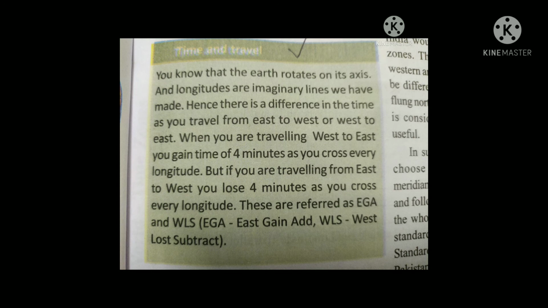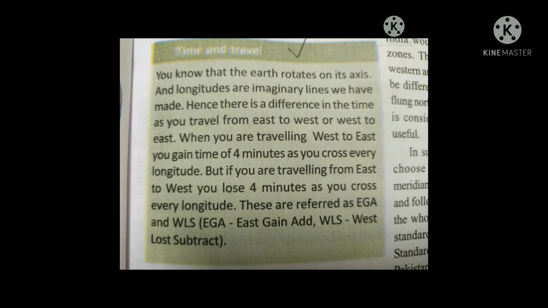When you are traveling west to east, you gain 4 minutes as you cross every longitude. But if you are traveling from east to west, you lose 4 minutes as you cross every longitude.